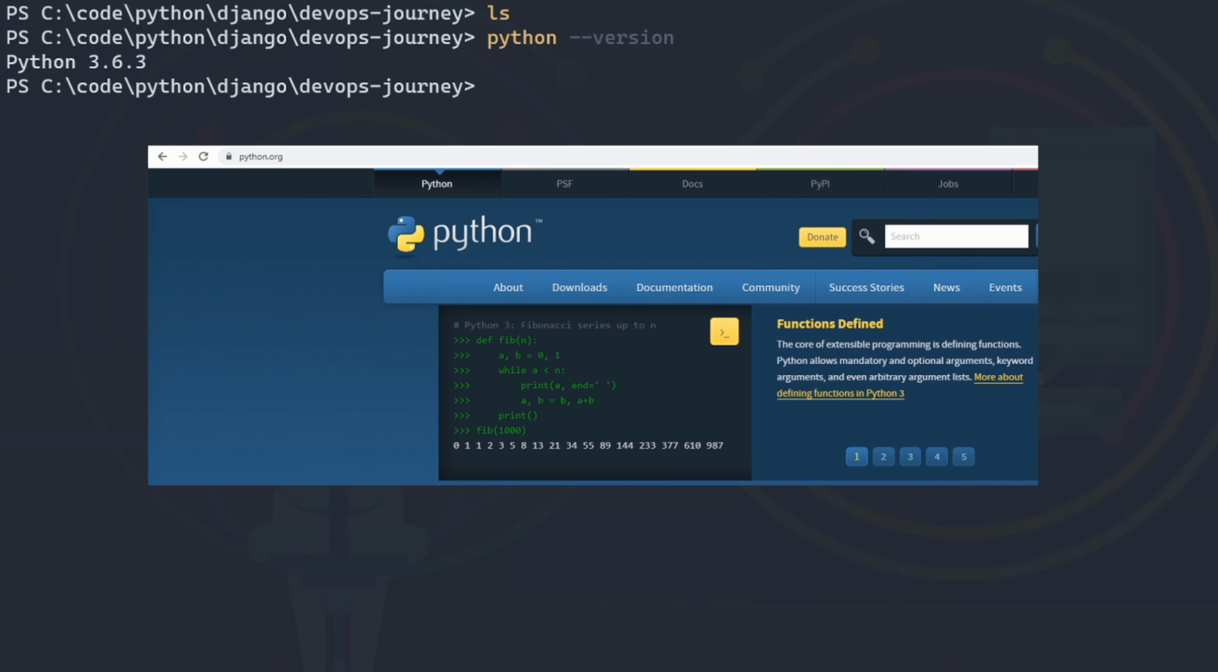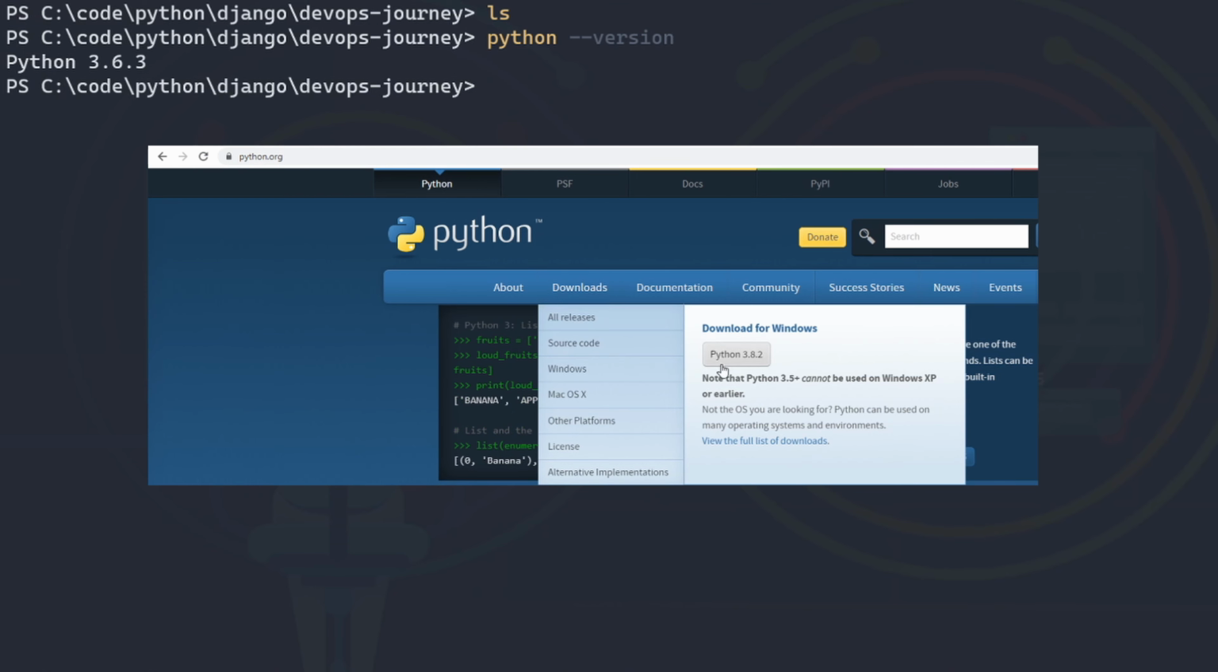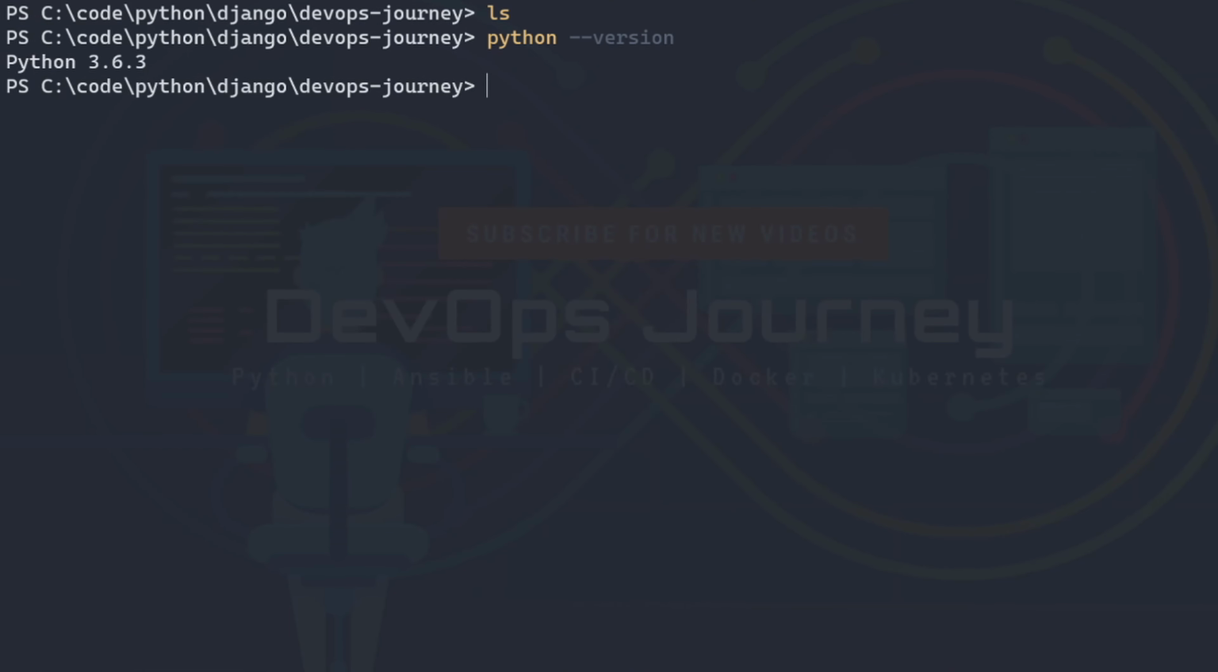And if you don't have Python installed, just head on over to python.org, go to downloads, and download the latest version of Python. So once you've verified that you have Python installed and your version is 3 or later, what you're going to want to do is create what we call a Python virtual environment. And basically a virtual environment is exactly what it sounds like. It's a virtual environment for your Python project. And this is a very good practice for any type of Python project, not just Django projects.